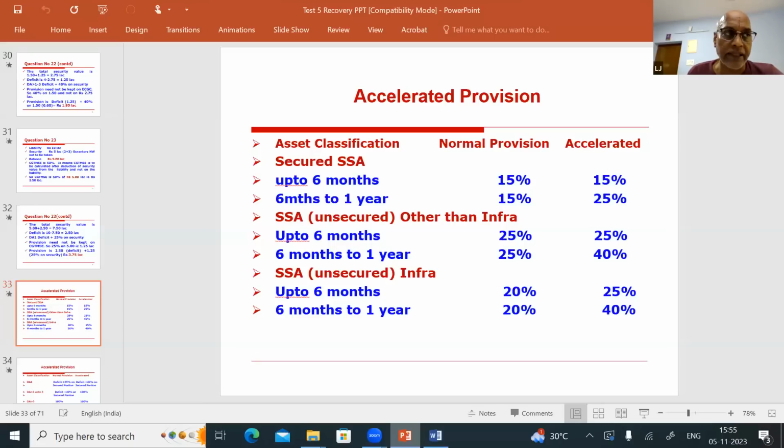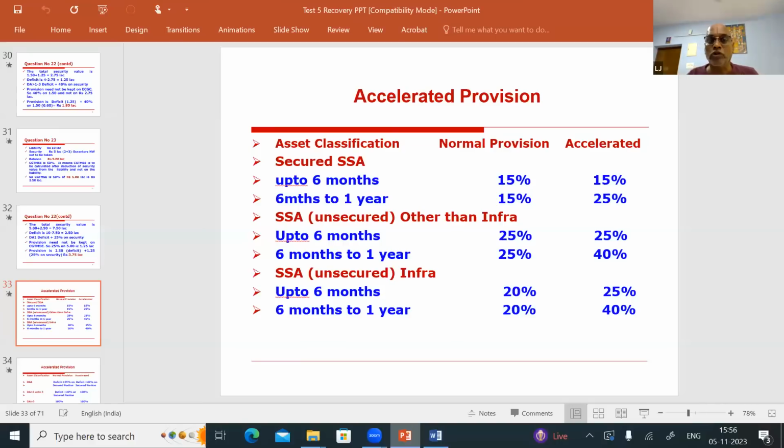If an account should have been classified as substandard and you have not classified it so, or should have been classified as doubtful and instead you are keeping it as substandard, or should have been classified as DA more than 3 and instead you are keeping DA1, then if the Reserve Bank of India finds out, it will ask you to keep more provision, because you have not correctly shown the account as NPA. That is a penalty RBI will impose on the banks. That is called accelerated provision.